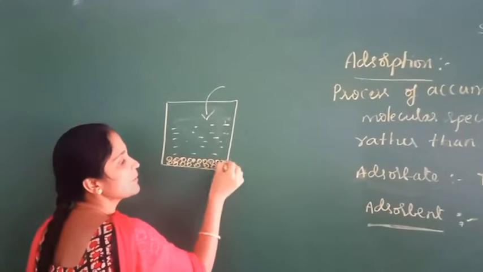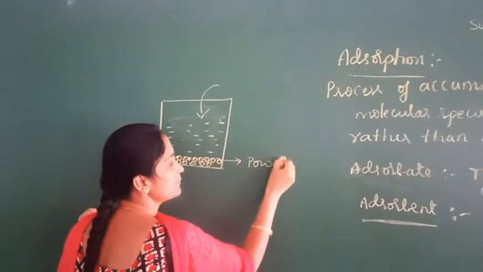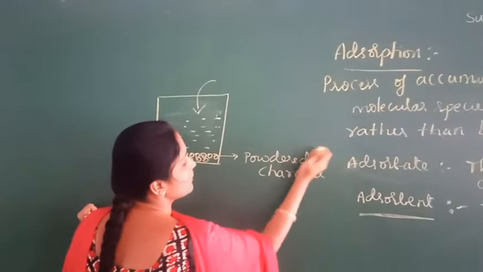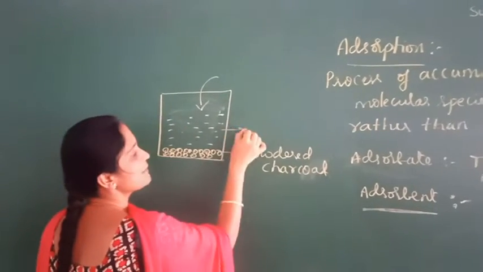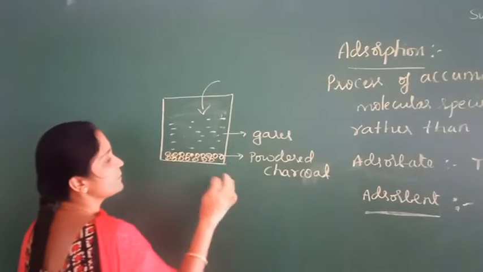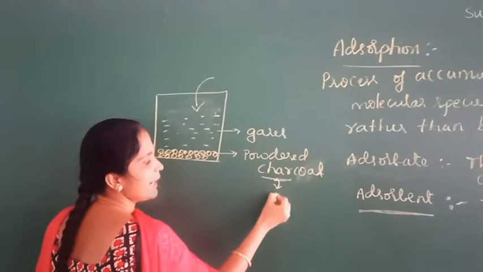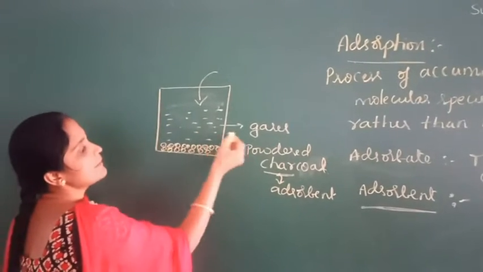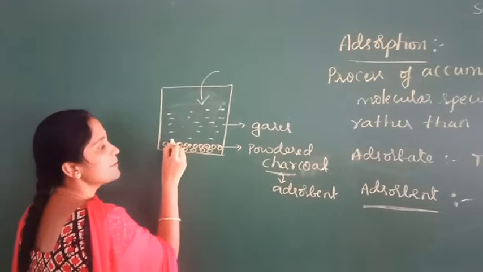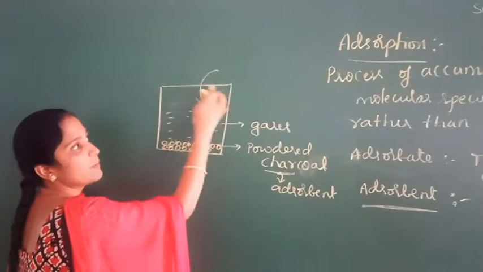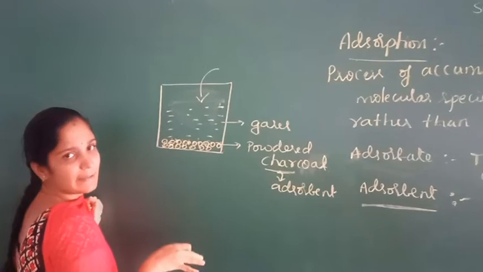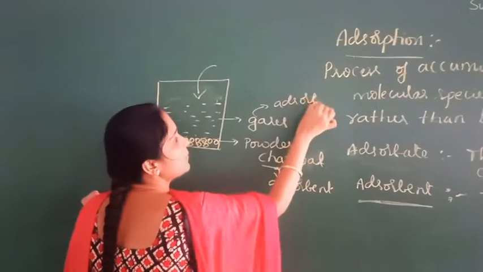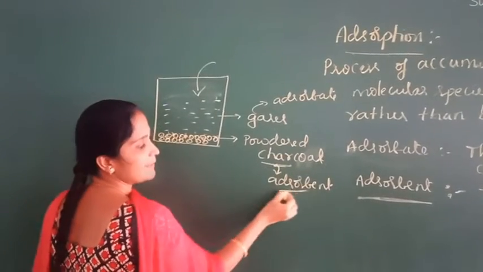So this is powdered charcoal, and this is gases. This charcoal acts as a good adsorbent. So these gases are adsorbed on the surface of the charcoal. Therefore, pressure inside the container decreases. So here the gas molecules act as adsorbate and the powdered charcoal acts as adsorbent.